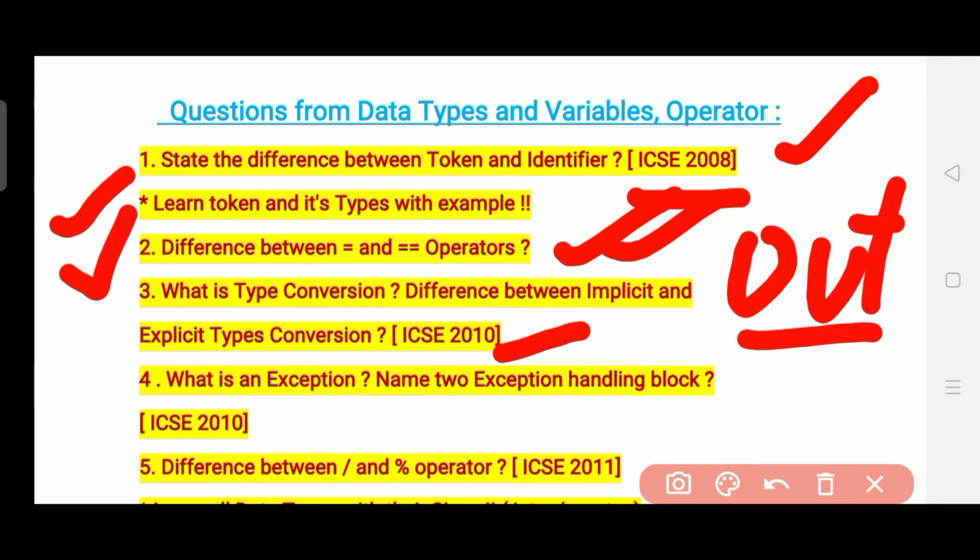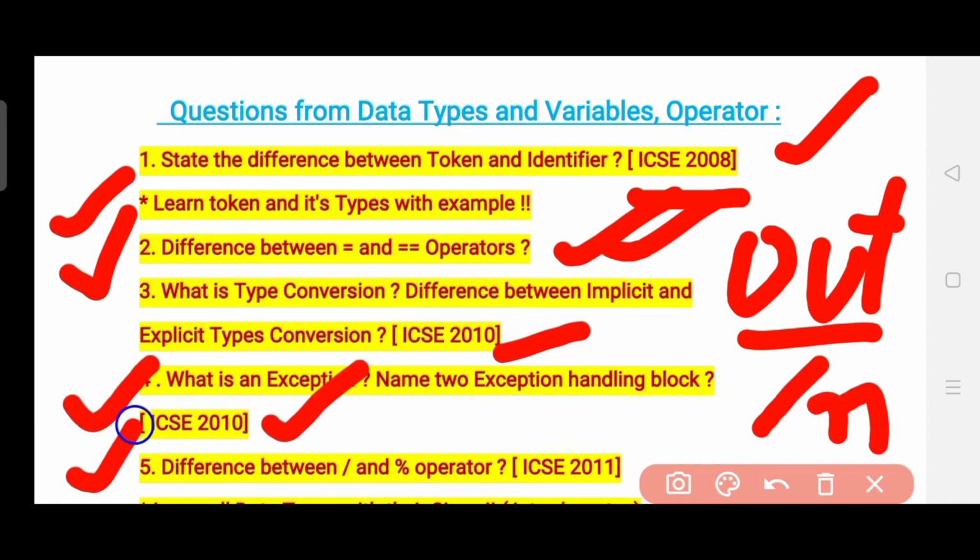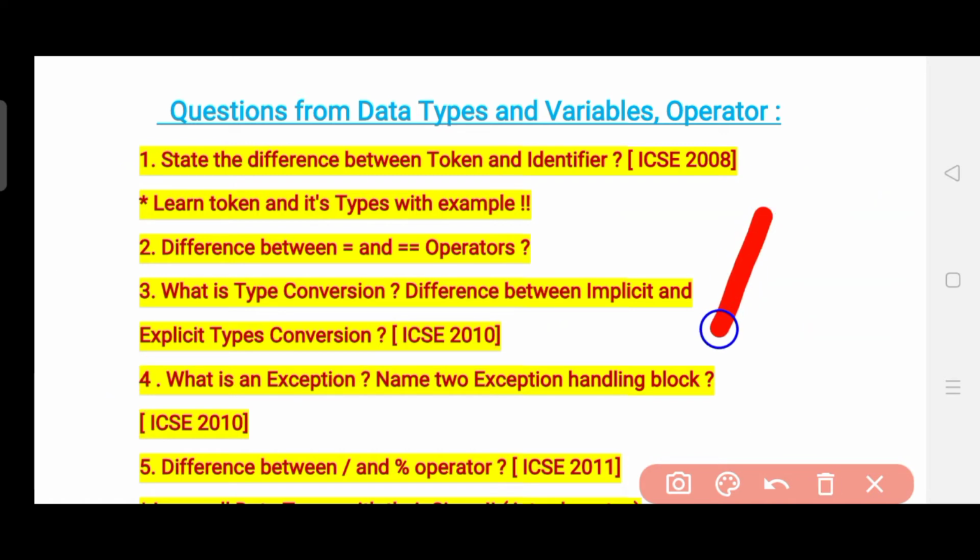and you can see here that it has been asked theoretically also. The fourth question is: what is an exception, and name the exception handling block. Yes, it is an important question again. The fifth question is the difference between divide and modulus operator. The difference between divide and modulus operator, and this again becomes an important question with this equal to and double equal to, and again this question 5.